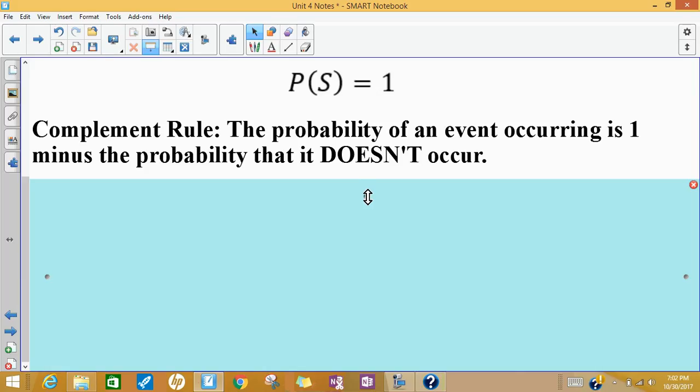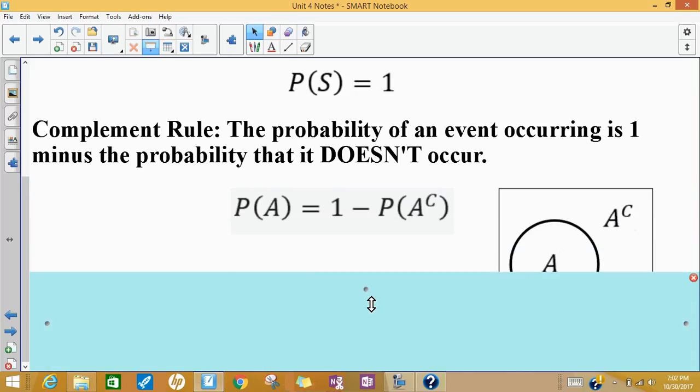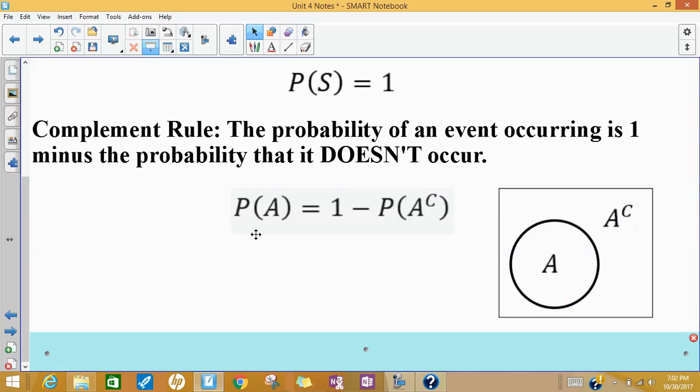So those are complements of each other. They're not complements in the sense that they're nice to each other. This is a math word like you use in geometry. So there it is in some technical speak. The probability of event A is equal to 1 minus the probability of the complement of A, which means A not happening. And then a Venn diagram, that you should have seen something like this in the past. The circle represents event A. Everything else represents event A not happening.